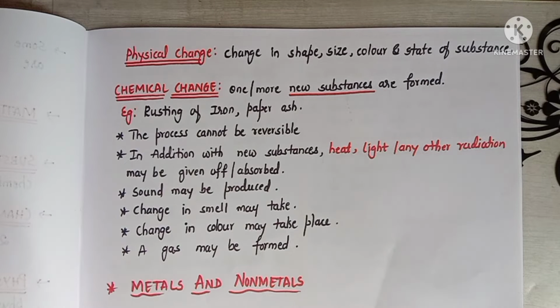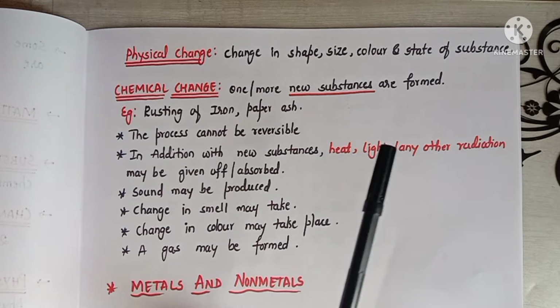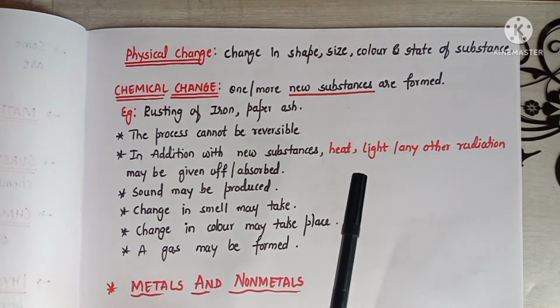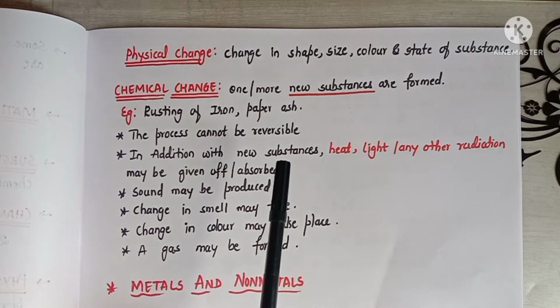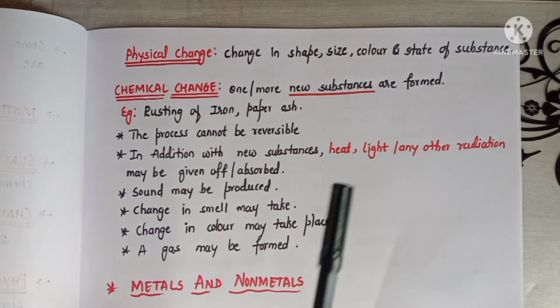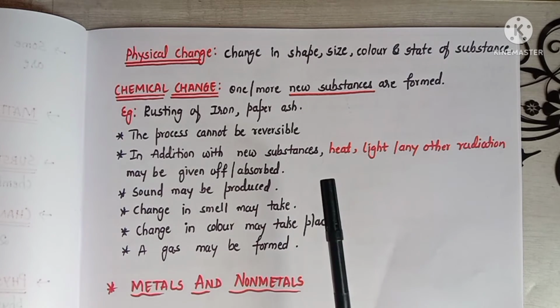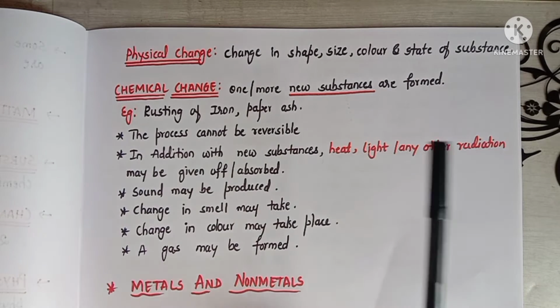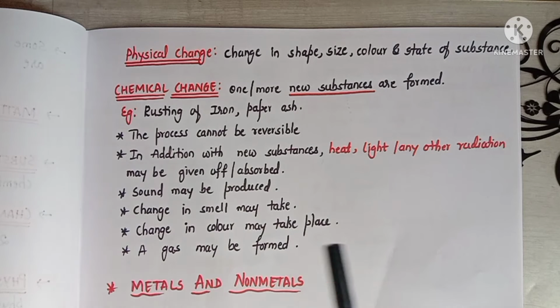How? As I said before, burning of a paper. After burning paper, we get the ashes of a paper. From these ashes, can we make paper again? No, we cannot make paper. Therefore, we can say that this chemical process cannot be a reversible process. Right? In addition, with new substances, heat, light, or any other radiation may be given off or absorbed in a chemical process.